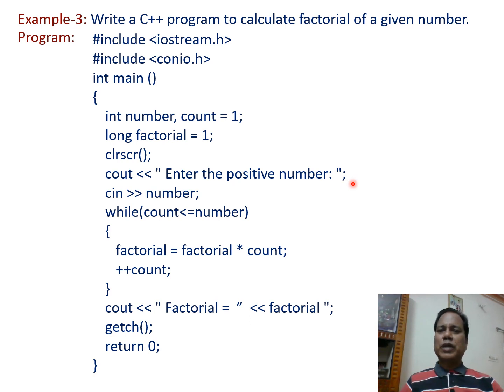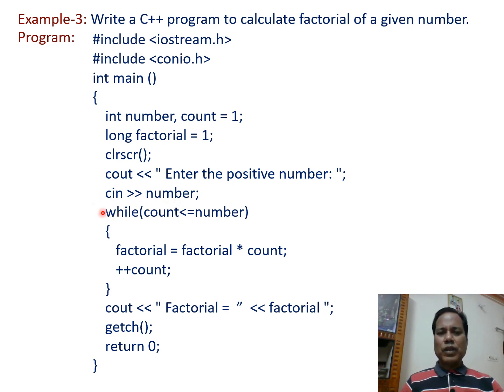When user enters the positive number, that positive number is taken in by the cin object and it is assigned to the right side variable number using the statement cin, extraction operator, number; So using this statement, that entered number is assigned to the variable number.